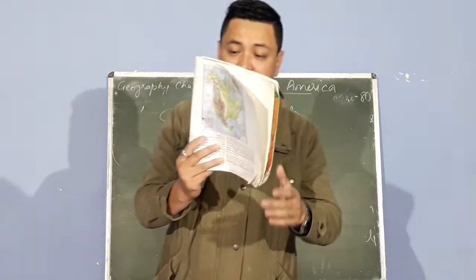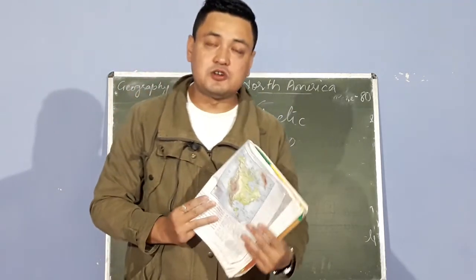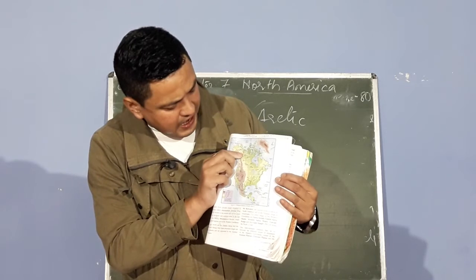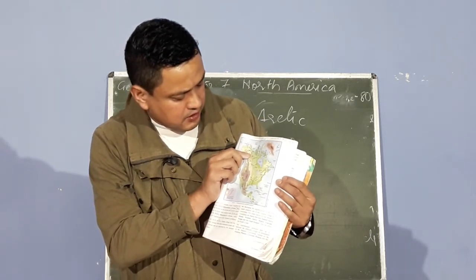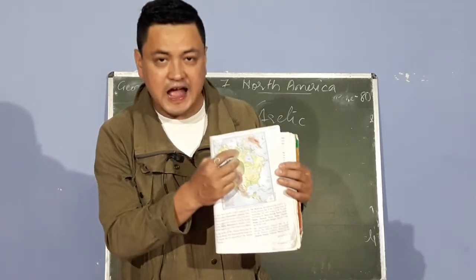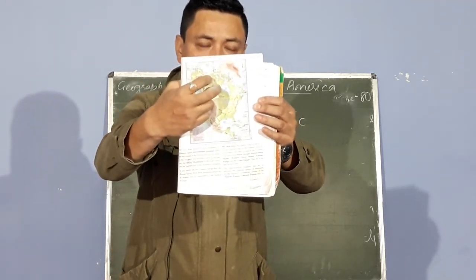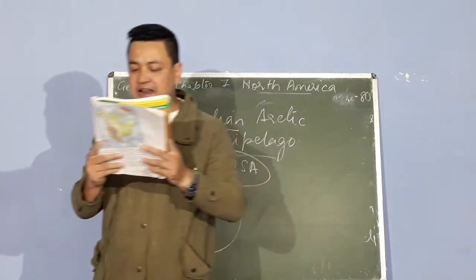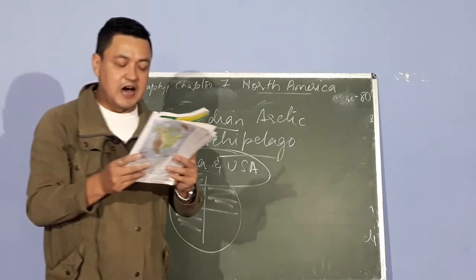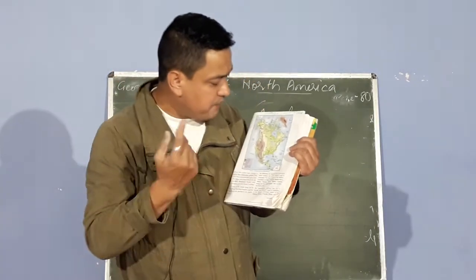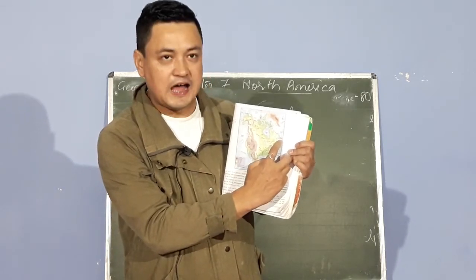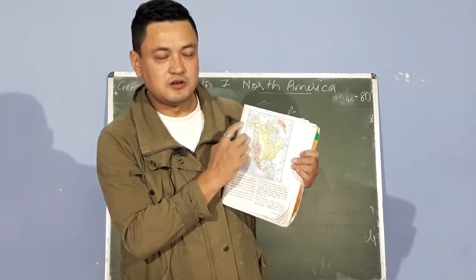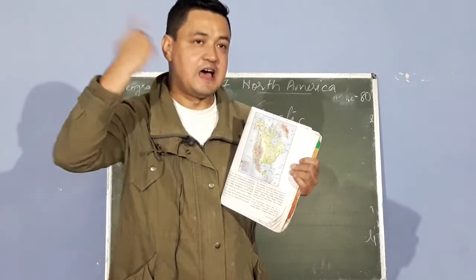And Victoria Island. Now Victoria Island also falls in the Arctic Archipelago. But where is Victoria Island? Can you find it above the Great Slave Lake? Above that you have a land here like a flower, like a leaf. This island is known as Victoria Island. Some North American islands such as Newfoundland and the Aleutian Islands are famous. Now where is Newfoundland? You can find Newfoundland here. There is a separate island here. This is known as Newfoundland, but the Aleutian Islands are this curved chain of islands.